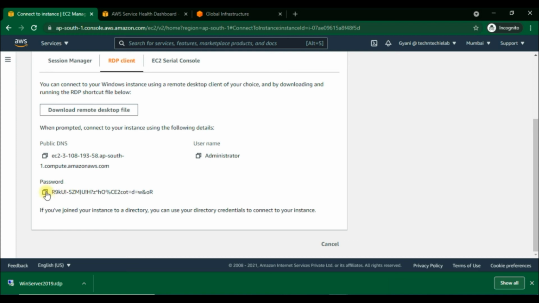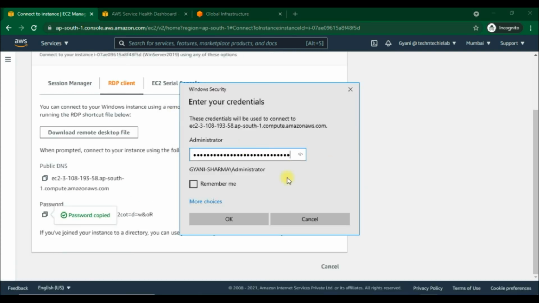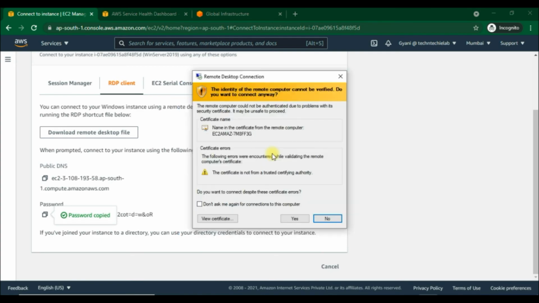Copy the password and run the RDP client file. It will prompt for the administrator password here. We have to paste the copied decrypted password and then click on OK. We are connecting to the instance, and there we are in the Windows Server 2019 instance. You can get the EC2 instance public DNS name to which we have connected.